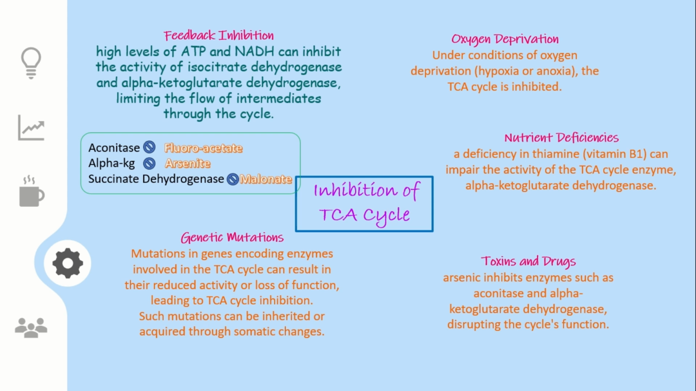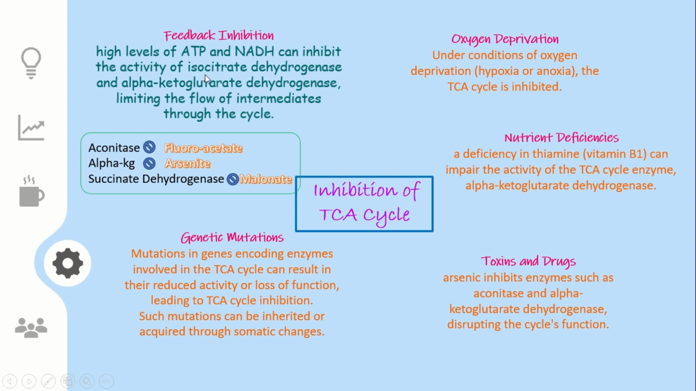So that is the feedback inhibition. That means if the product is present in huge amount, it will inhibit the enzymatic reaction. So high levels of ATP and NADH can inhibit the activity of isocitrate dehydrogenase and alpha ketoglutarate dehydrogenase, limiting the flow of intermediates through the cycle. Clear? Why isocitrate dehydrogenase and alpha ketoglutarate dehydrogenase?